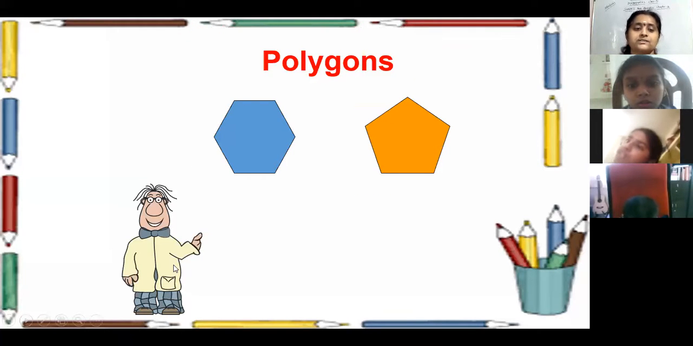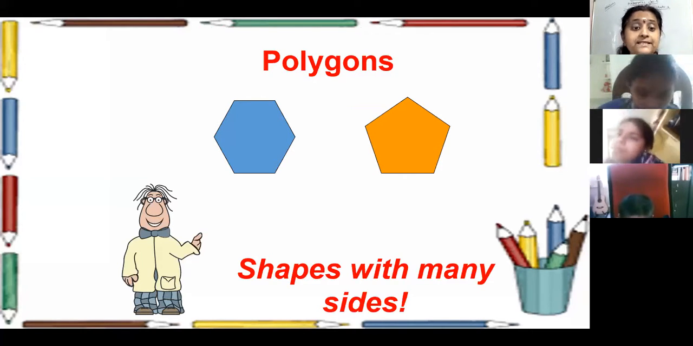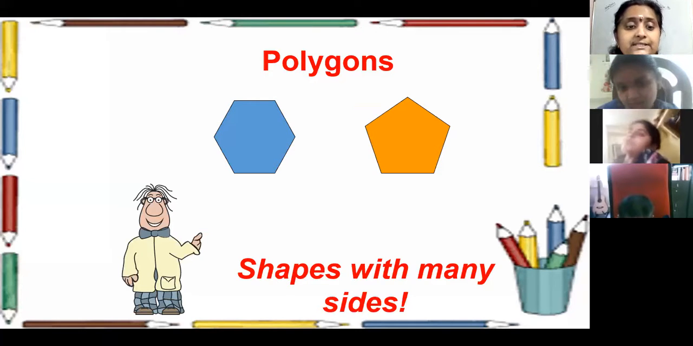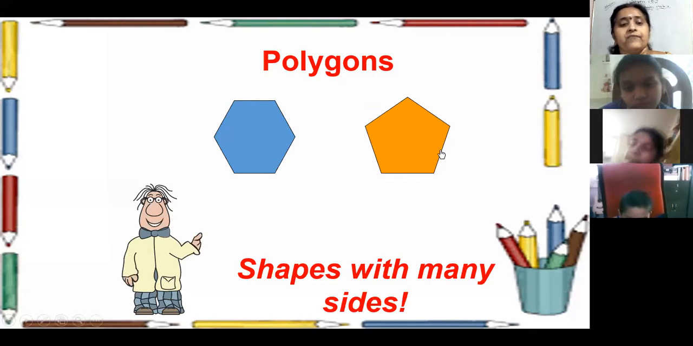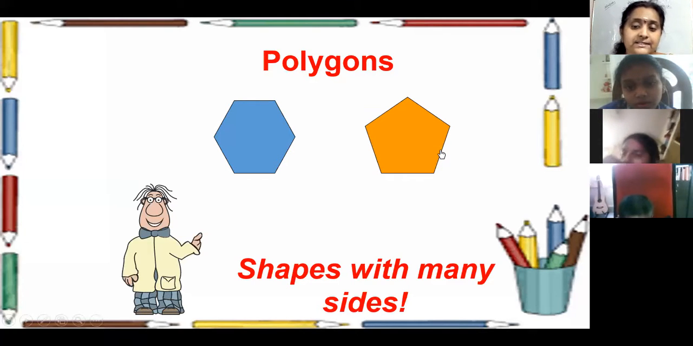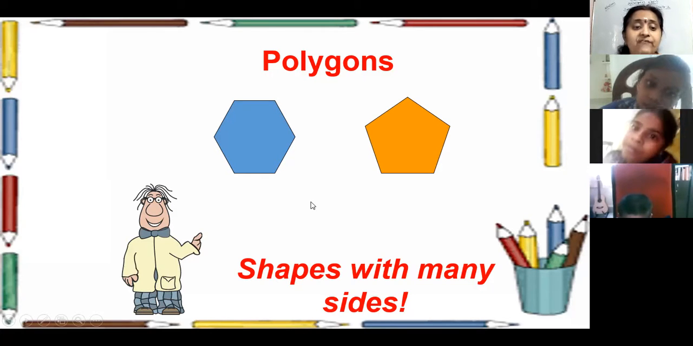So these are polygons. What are polygons? Shapes with many sides, more than 4. Check it here. How many sides does it have? 1, 2, 3, 4, 5. When a polygon has 5 sides, it is called a pentagon. When it has 6 sides, hexagon. Then when it has 7 sides,